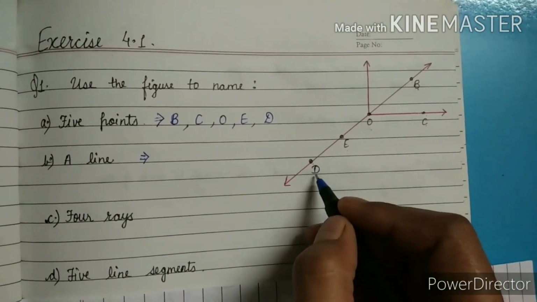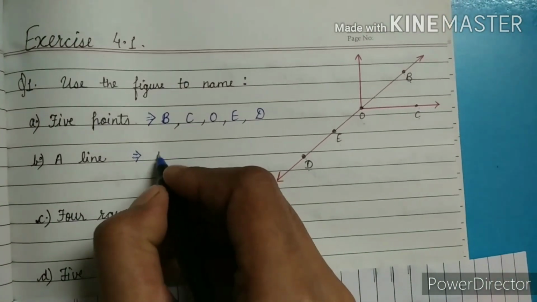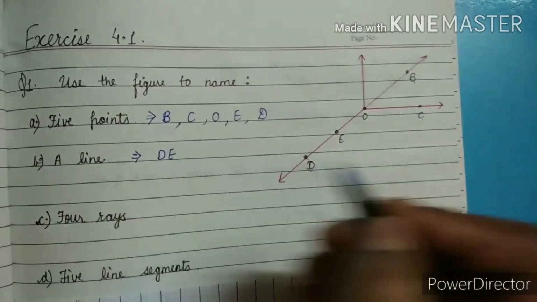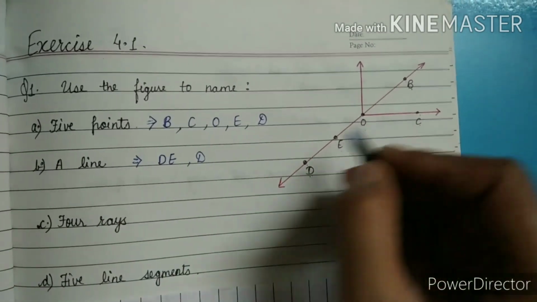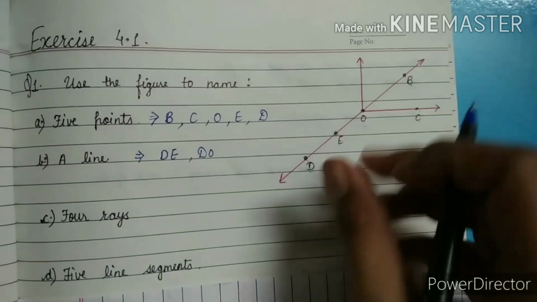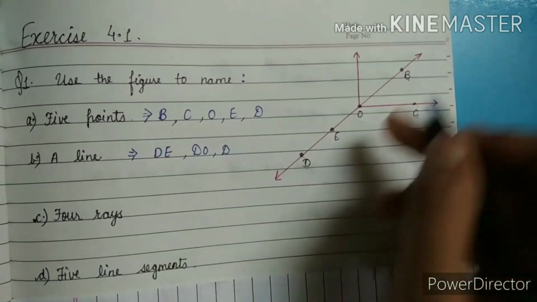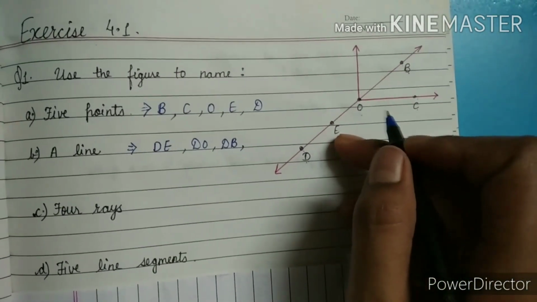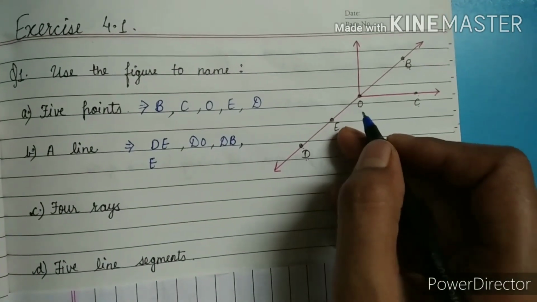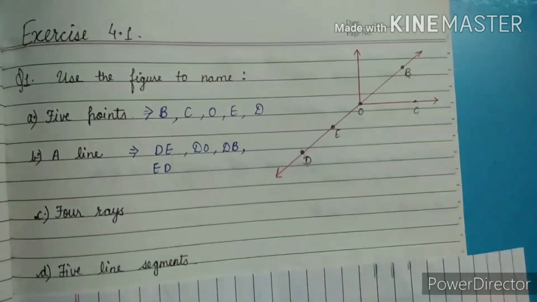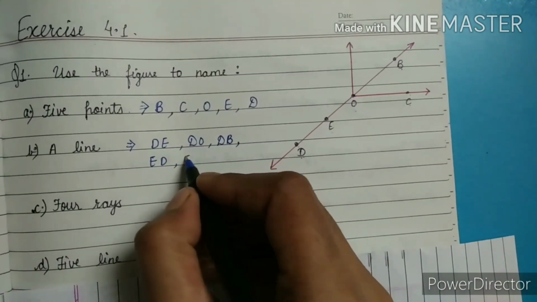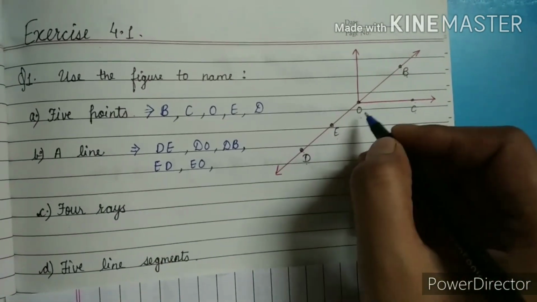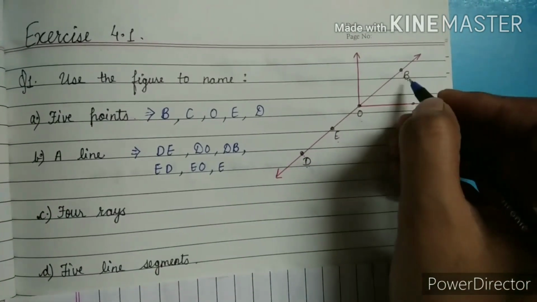Like if I am taking D, for the D we can take E. For the D we can also take O, because both are points on the line. For the D we can also put B. In this manner we can also put E. If E, then we can take D with E. If we are putting E, we can also put O with E. Same as if we are putting here E, we can also put B.